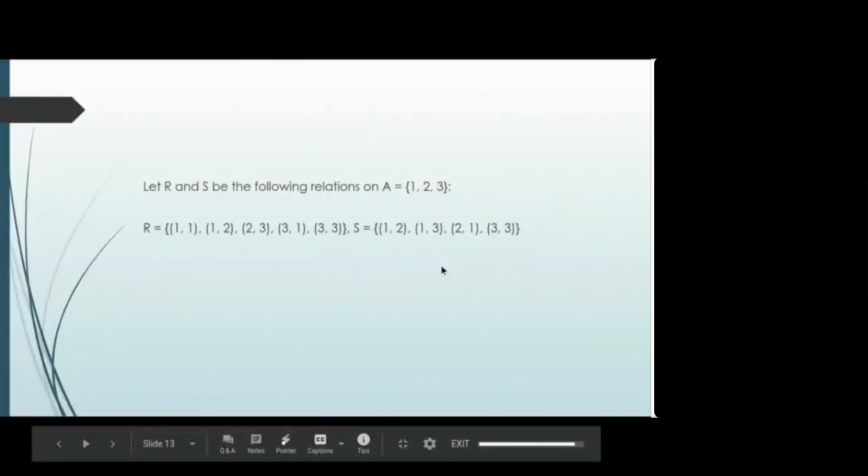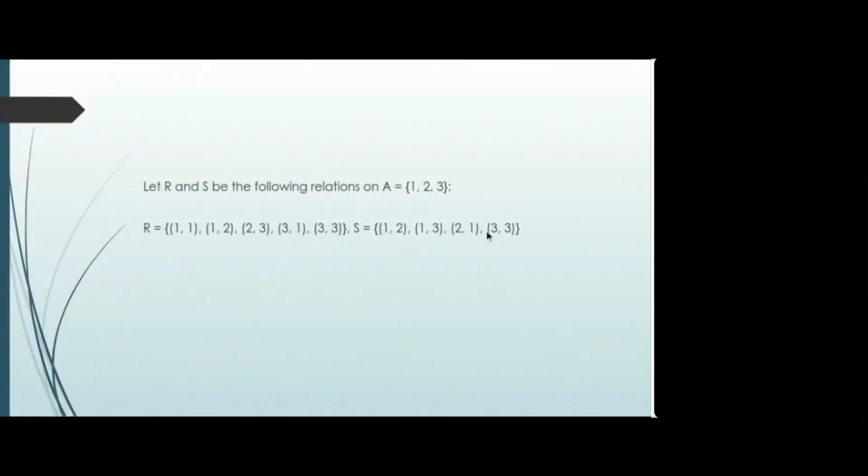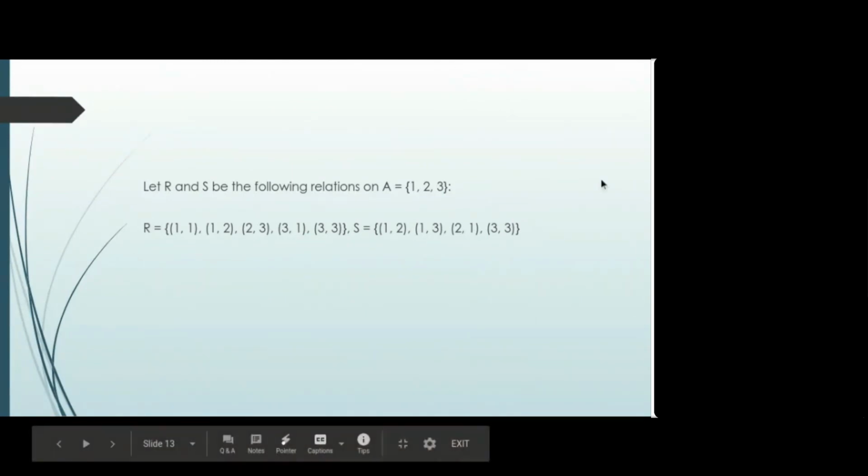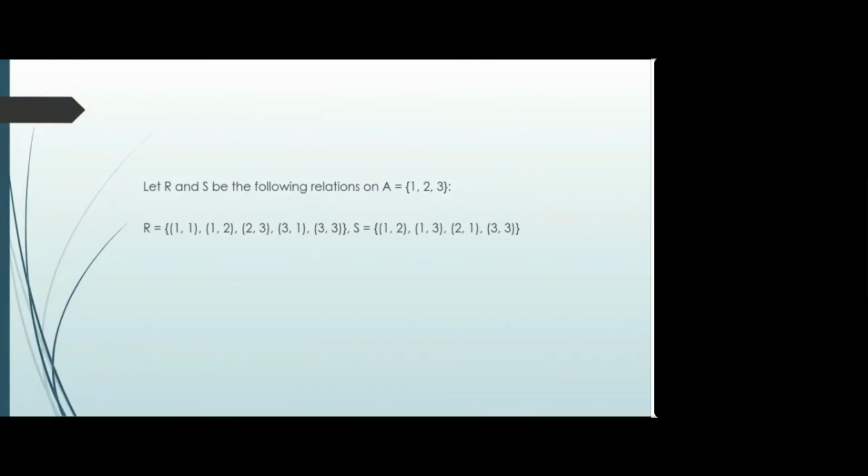Can you see this? A is given and R and S are given. Check whether they are reflexive, irreflexive, symmetric, antisymmetric or transitive. Okay. So R is reflexive? No, it is not reflexive.